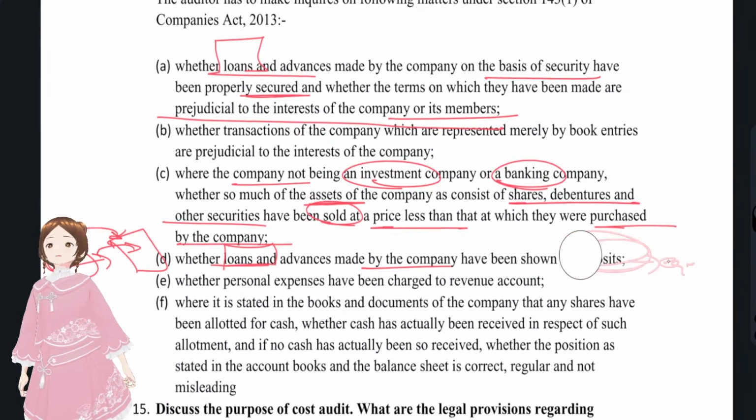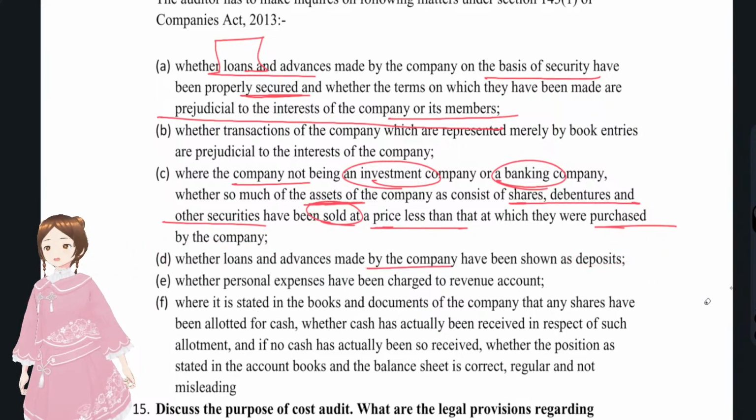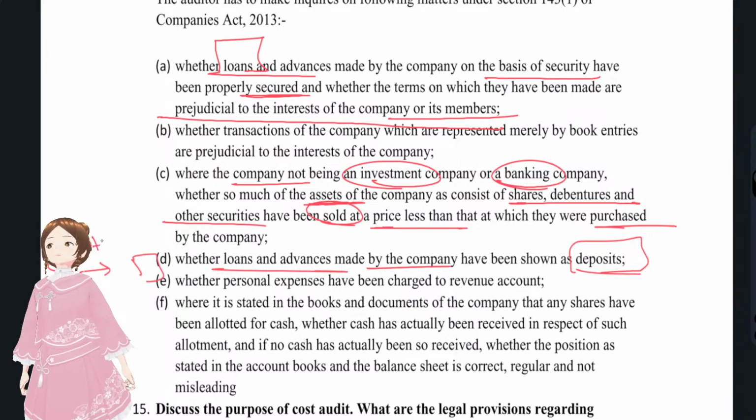Your deposits might be, like, tender deposits, anything of that kind, whether they're showing it as deposits or not. Mostly interest-free loan scams go here. When you show it as deposits, actually, if a company gives loans to another entity, what does it have to get in return? It has to get interest.